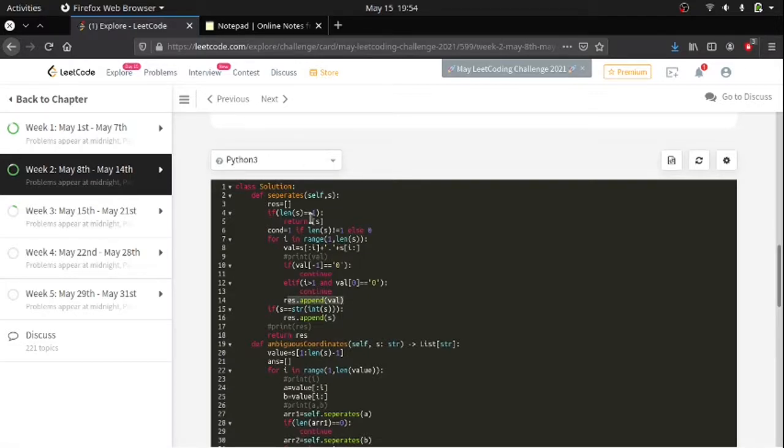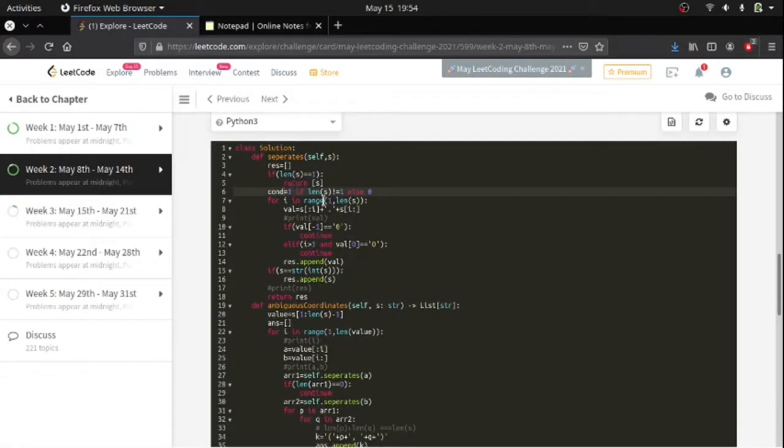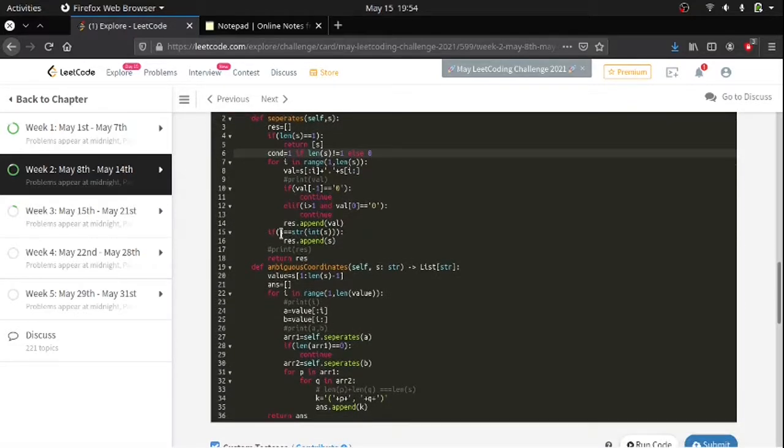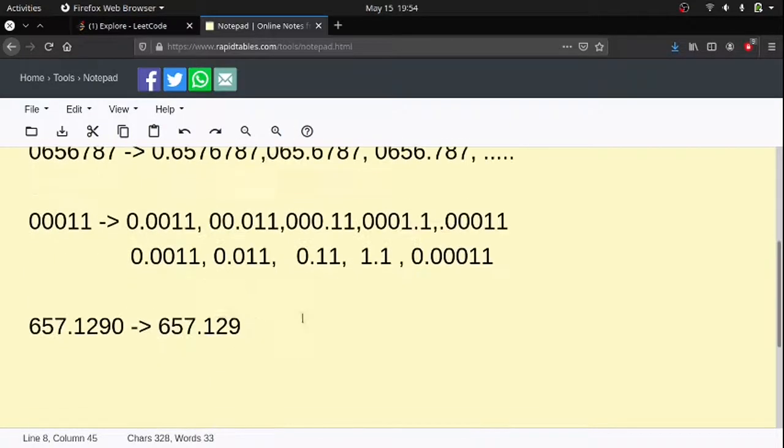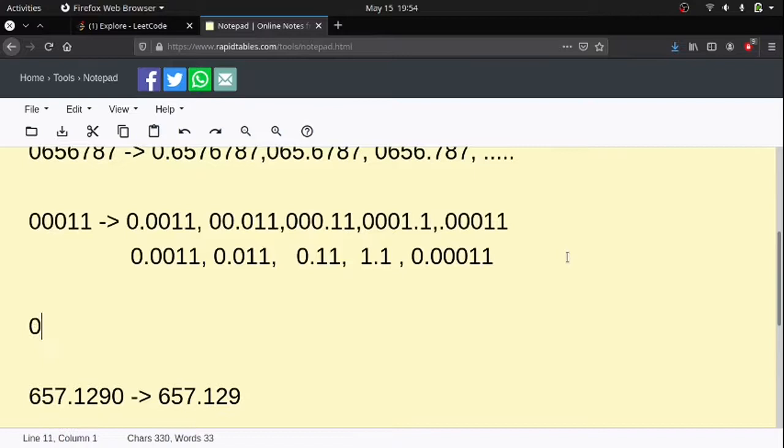Another condition is if the length of S is equal to 1, I'm simply returning S. And this is not required, I guess. So if S is equal to the string of int of S, that means for an integer like 00011, which is not equal to 11, we are not going to append it. This is a false case.